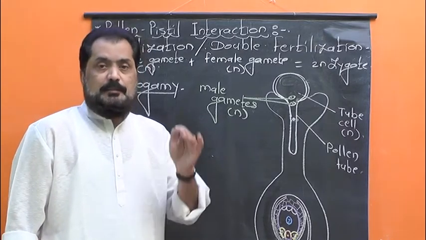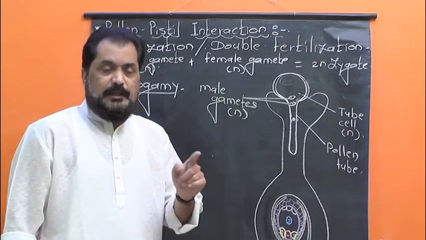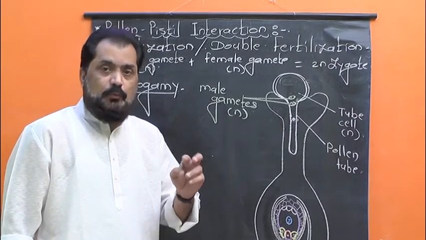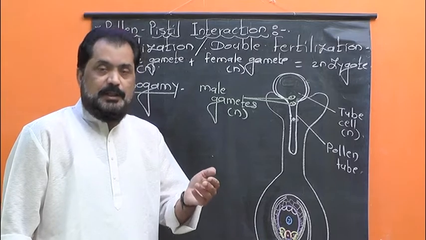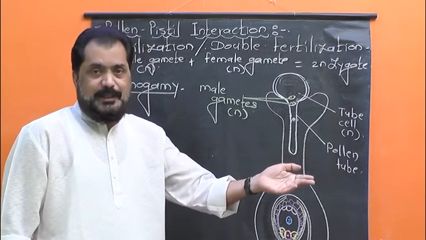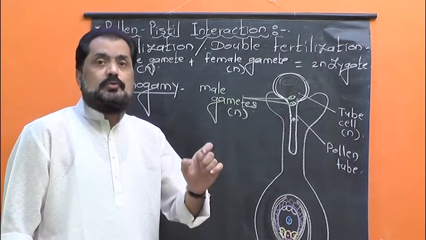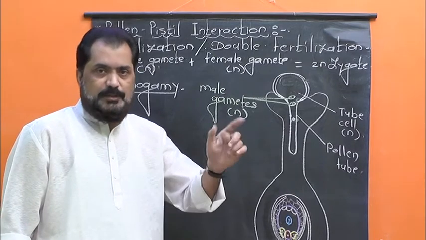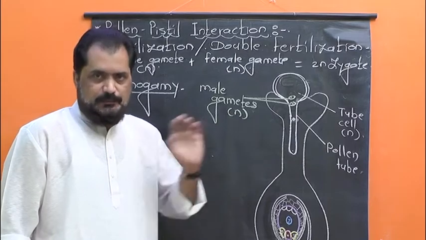Zoidogamy means the male gametes are motile and can swim, they show motility just like animals, and reach up to the female gamete. That act is called zoidogamy, just like the zoo, that is animals.